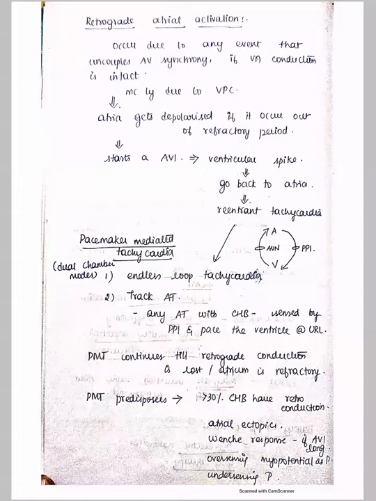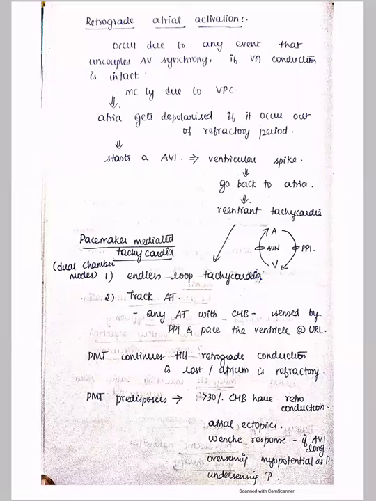Now, going into tracked atrial tachycardia: any atrial tachycardia in a patient with a complete AV block is sensed by the pacemaker, and because they are dual chamber modes, they start pacing the ventricle at the upper rate limit. These pacemaker mediated tachycardias usually continue until the atrium becomes refractory or the retrograde conduction is lost.